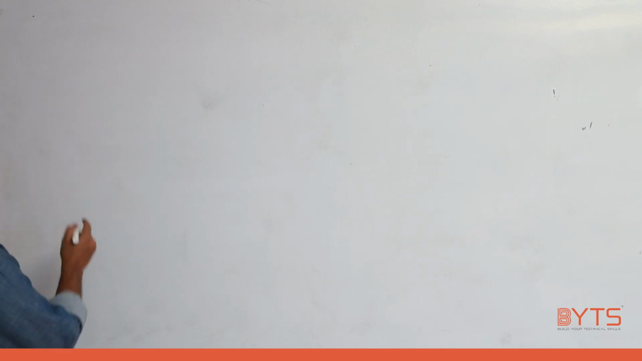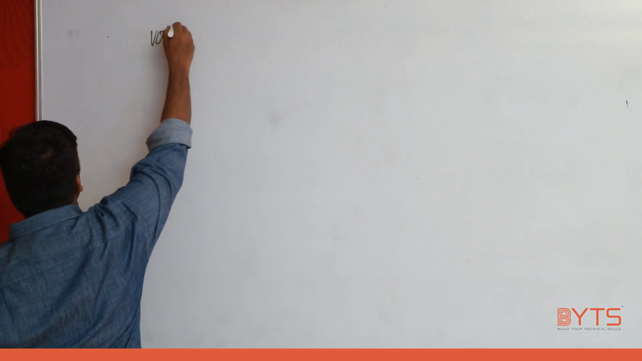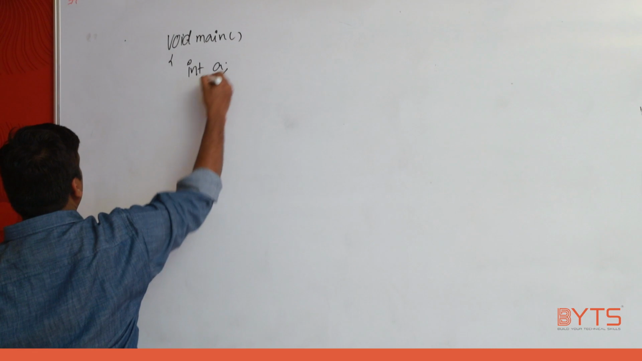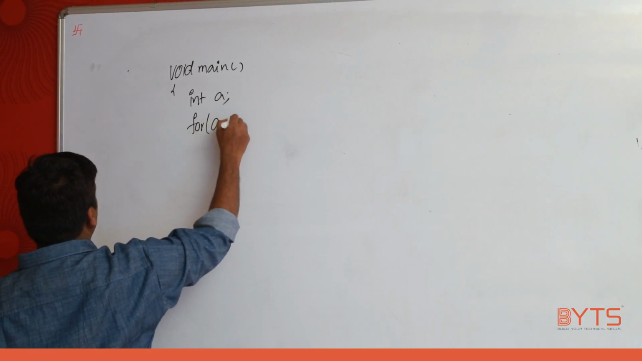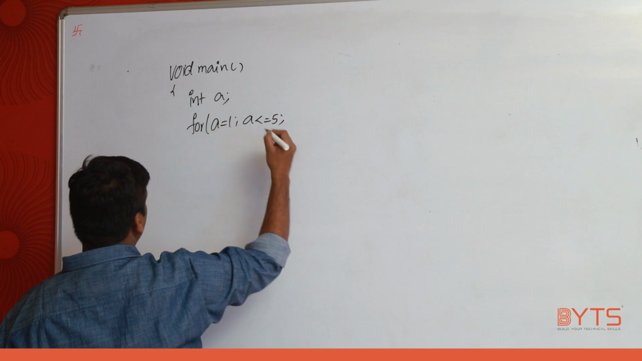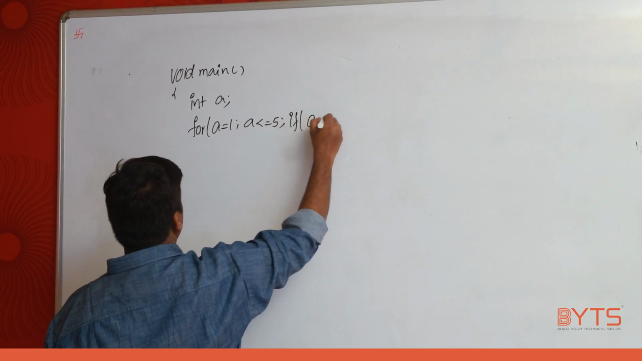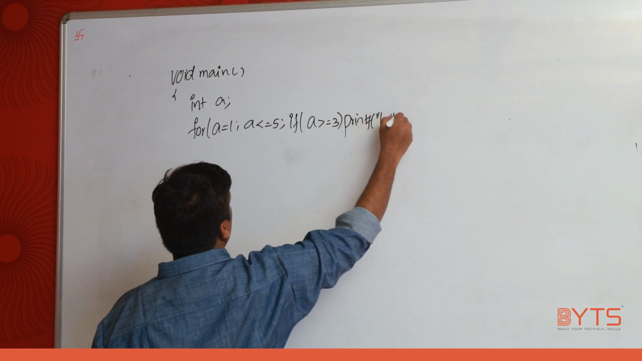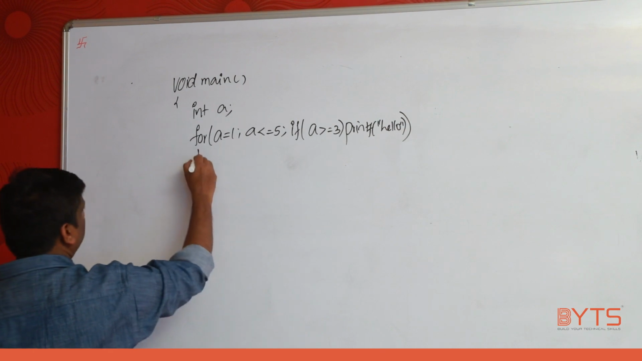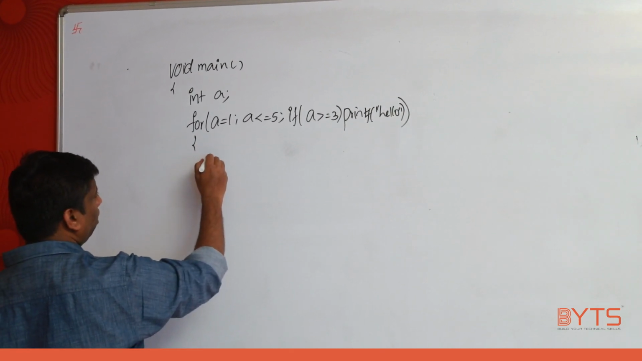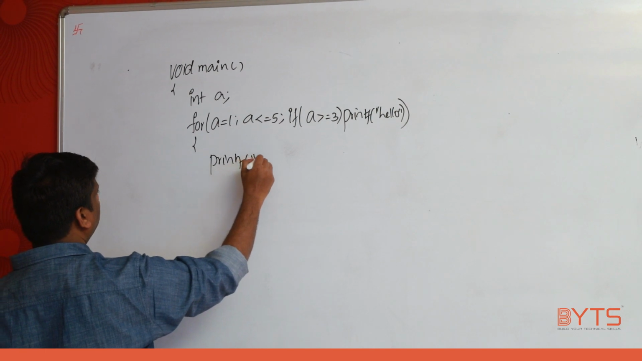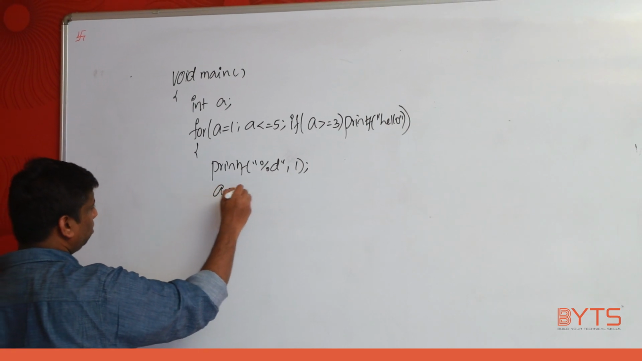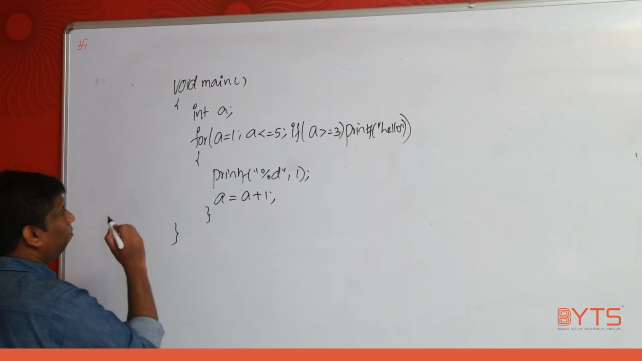Now a little interesting program we are going to discuss. Try to understand. This is a little interesting. Just focus here. Very important. Void main. Let us take int a. For a is equal to 1, a less than or equal to 5, if a greater than or equal to 3, printf hello. Okay, and I'll write here printf percentile d comma 1. What I wrote here, printf percentile d comma 1. Later on I'll write a is equal to a plus 1. A is equal to a plus 1, right?